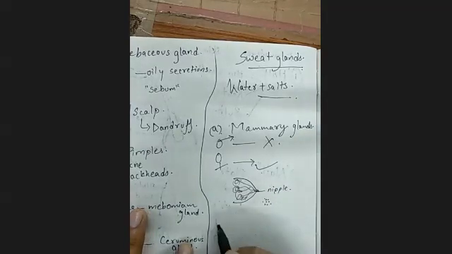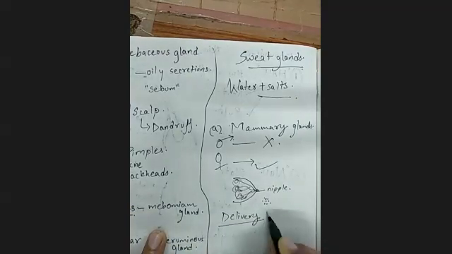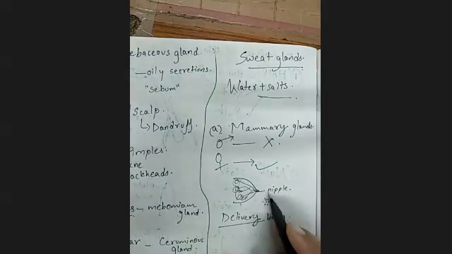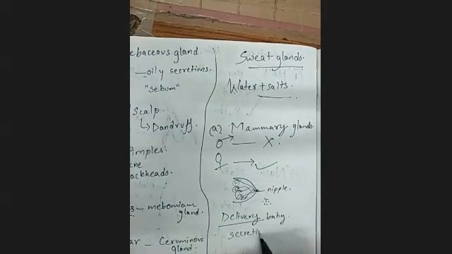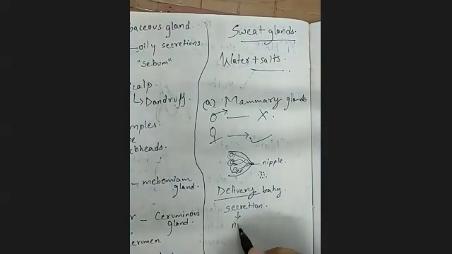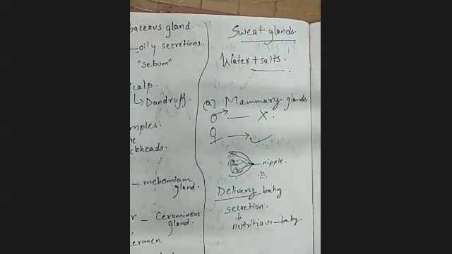out. So till 9 months nothing will be there, but suddenly after the delivery of the baby, within 2 hours, and sometimes even within 1 hour, it will start giving out the secretion. And that secretion will be so nutritious that it should be provided to the baby as soon as it is out in this world. This is the miracle of nature.